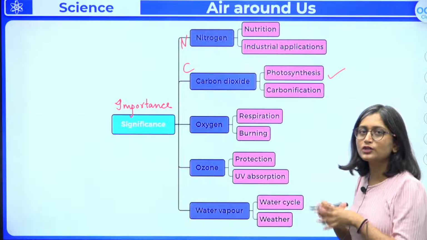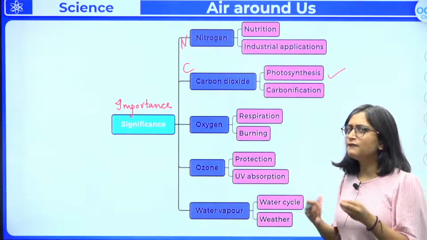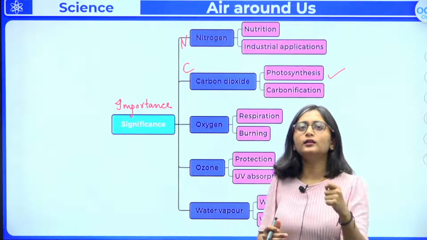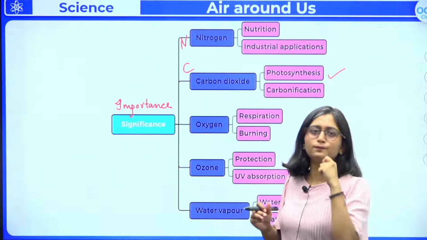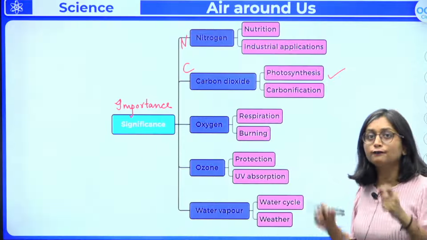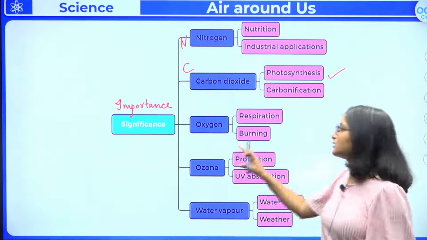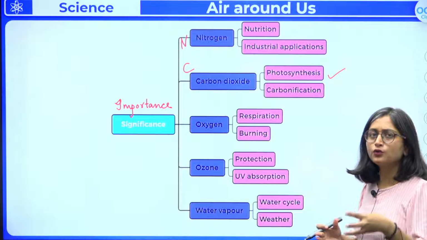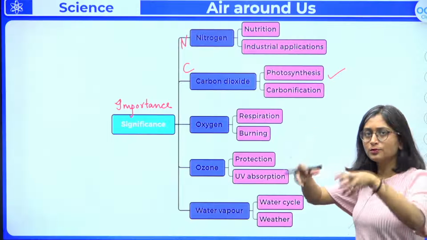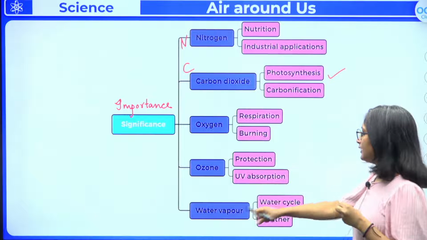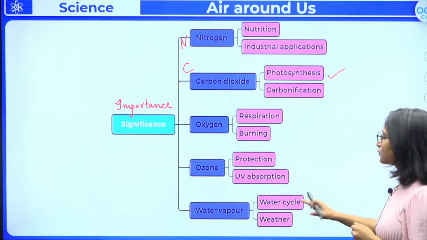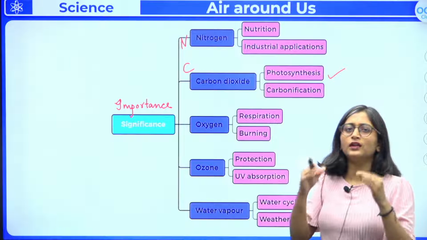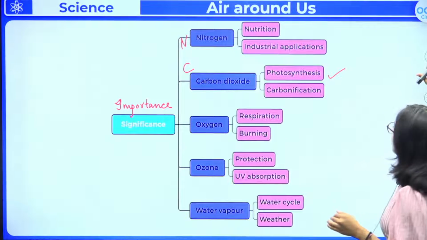नेक्स्ट इज ऑक्सीजन विच इज रिक्वायर्ड फॉर रेस्पिरेशन. वेरी इंपॉर्टेंट. ऑक्सीजन इज टेकन इन एंड कार्बन डाइऑक्साइड इज एक्सेल्ड आउट. अगर ऑक्सीजन ना हो तो रेस्पिरेशन पॉसिबल नहीं है. Burning, for the combustion, for burning process, oxygen is very important. Ozone, which is already there in O3 form, protection ka UV absorption, it is going to absorb the UV light. Then water vapor, this is also going to be induced. Some contribution, very small contribution in the atmosphere, which is very important for water cycle and changing of the weather.